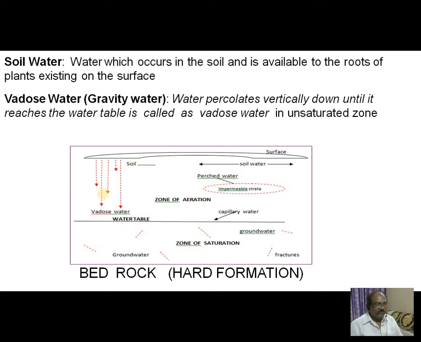Coming to vadose water. Water percolates vertically downwards from the surface until it reaches the water table. So this water from the surface reaches vertically downward until it reaches the water table, and is called vadose water in the unsaturated zone.